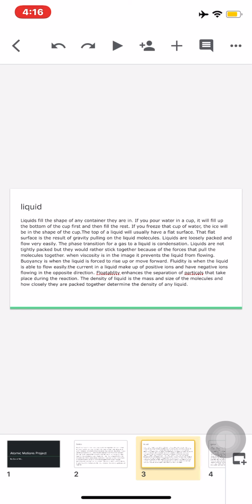The density of a liquid is determined by the mass and size of the molecules, and how closely packed together they are.